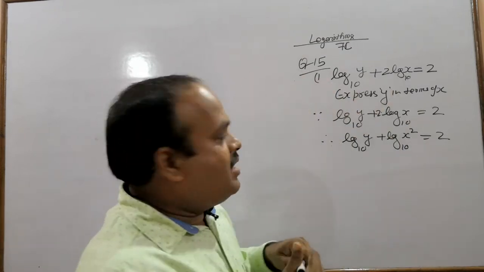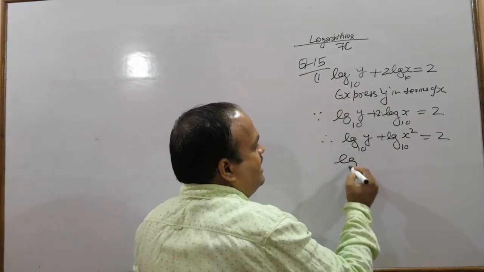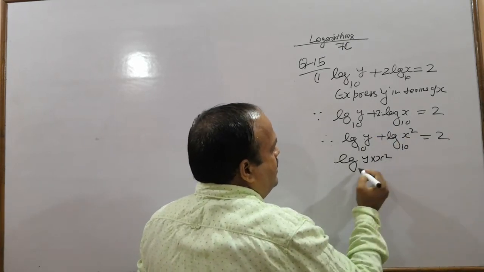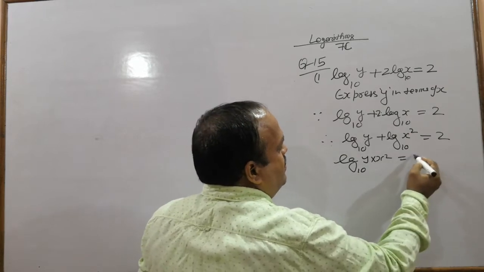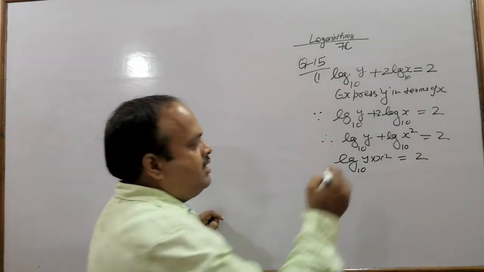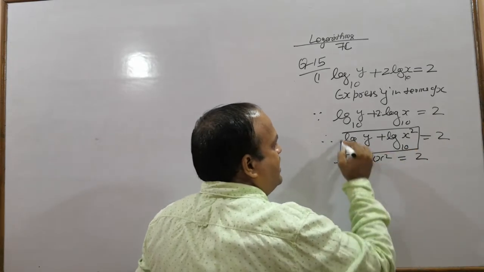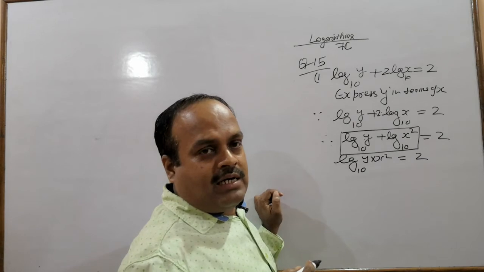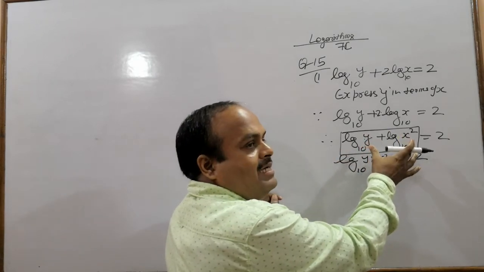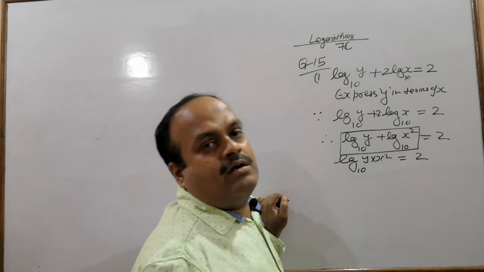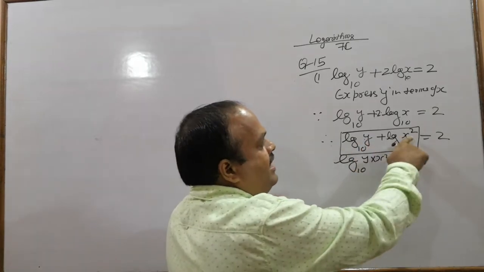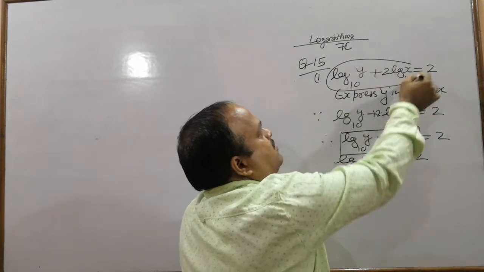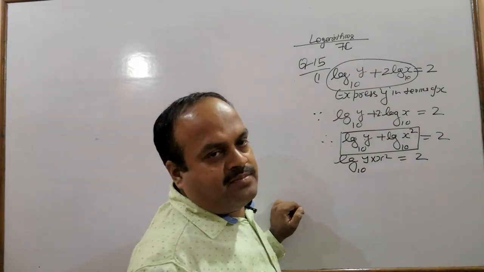तो converse of product law if we use, we can write it that log y into x square to the base 10 equals to 2. I have used here converse of product law. ये addition of logs है, तो ये रहा होगा एक single log over the product of y and x square. So I have changed these two terms of log to a single log.